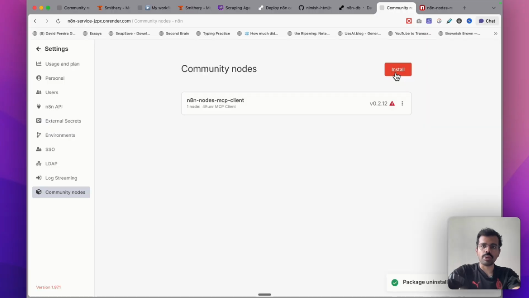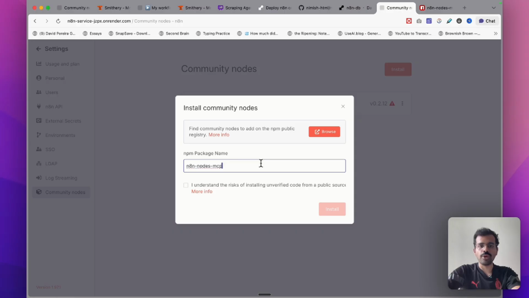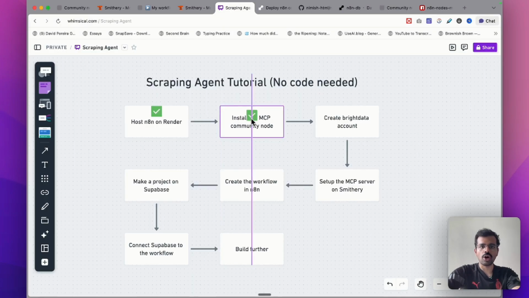I just have to click on this button called install. I have to put the name of the package and it would automatically fetch the package and install it on your self-hosted version. This would take around a minute. We are done with the second step in the process. Let's move on to the next one, which is creating a Bright Data account.